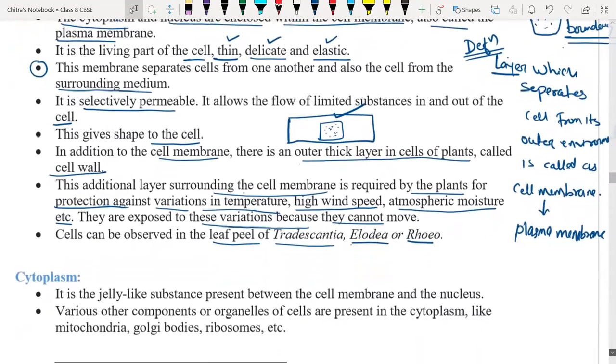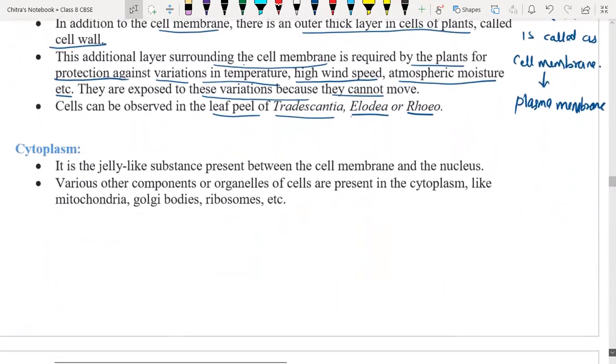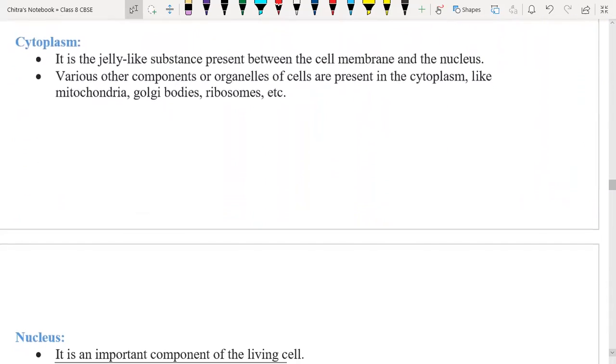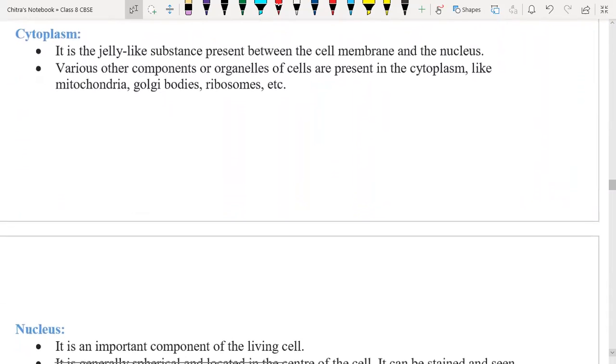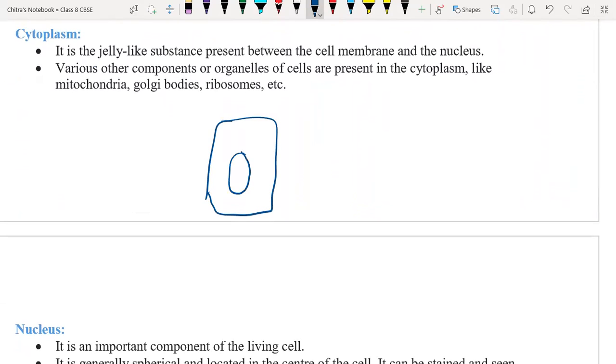Now we are going to discuss the cytoplasm. Cytoplasm is really very important. Suppose this is the cell. Here we have the nucleus, and this is the cell membrane.